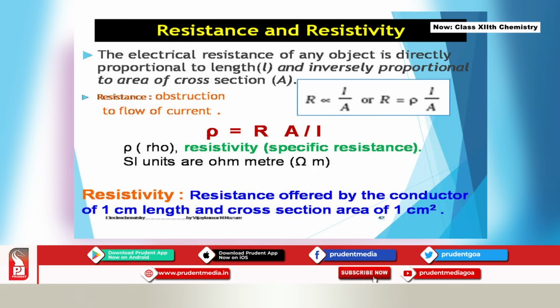Resistivity can be defined as the resistance offered by a conductor of 1 centimeter length and cross-sectional area of 1 centimeter square. So rho is the resistivity, obtained when we remove the sign of proportionality from R directly proportional to L by A.